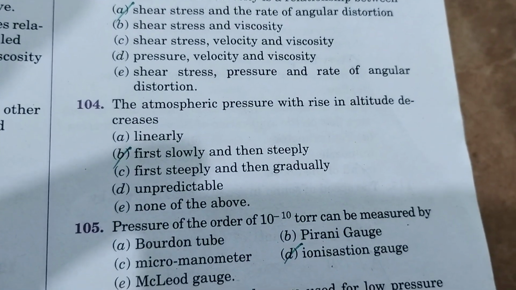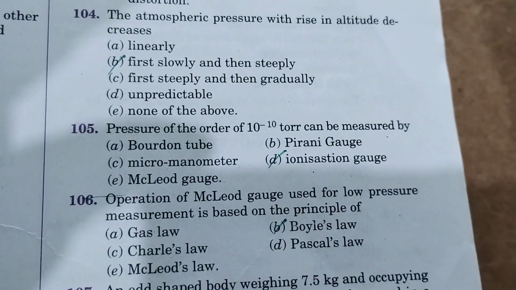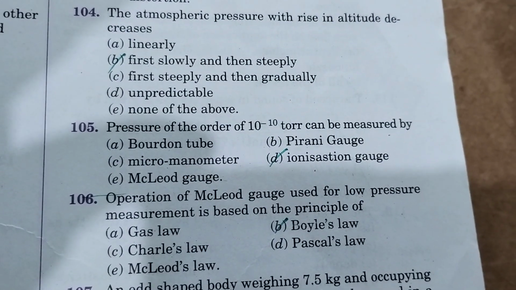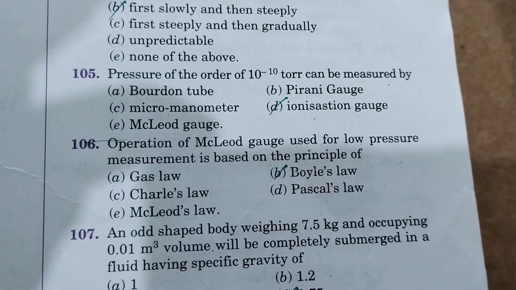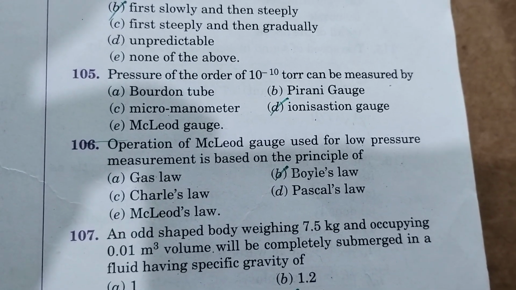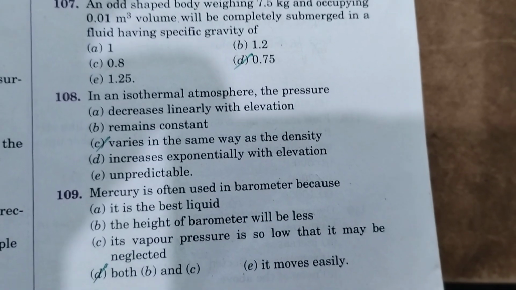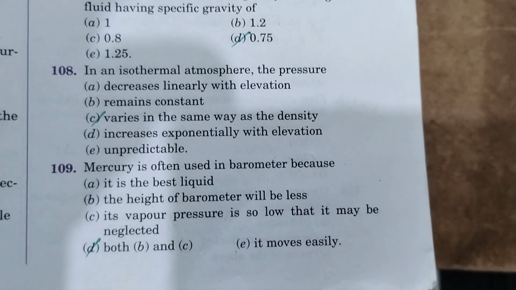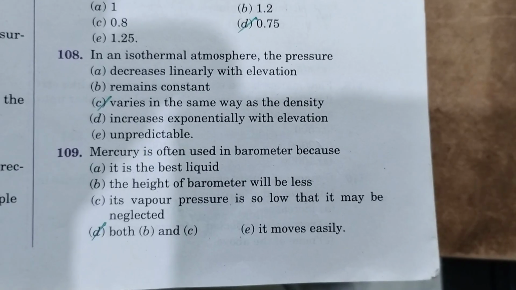The atmospheric pressure with rise in altitude decreases, first slowly and then steeply. Pressure of the order of 10 to the power of minus 10 torr can be measured by an ionization gauge. Operation of the McLeod gauge, used for low pressure measurement, is based on Boyle's law. In an isothermal atmosphere, the pressure varies in the same way as the density. Mercury is often used in a barometer because of both B and C.